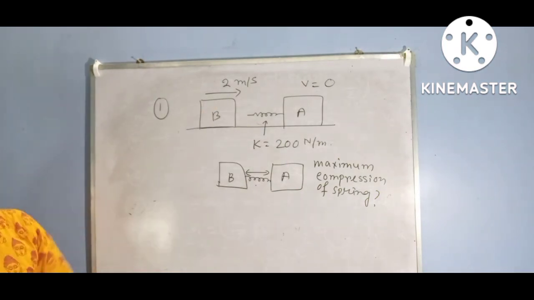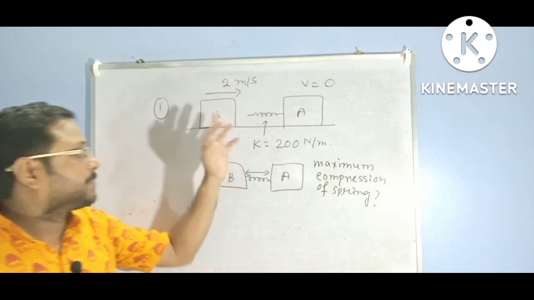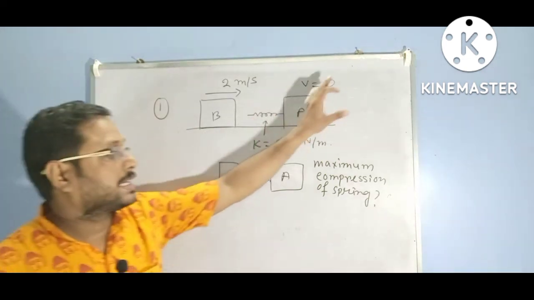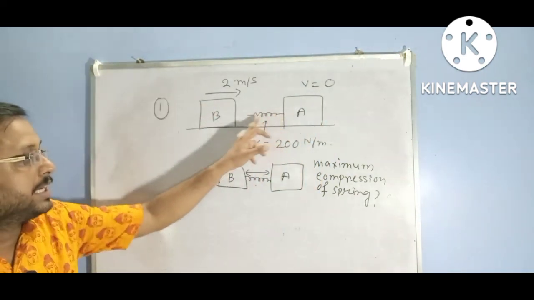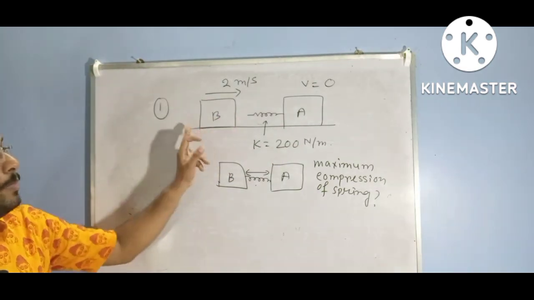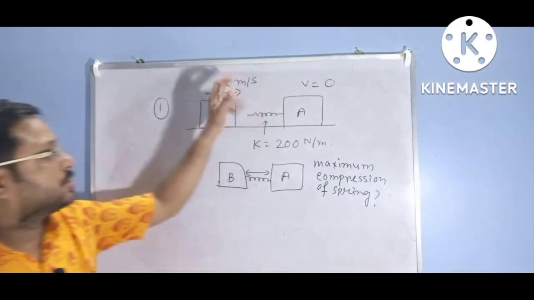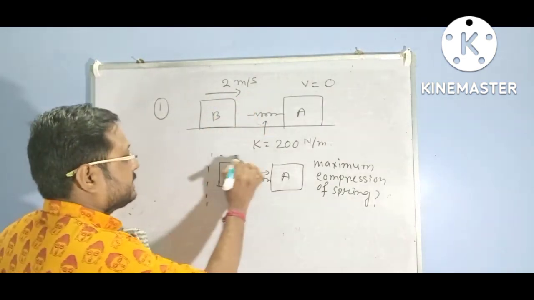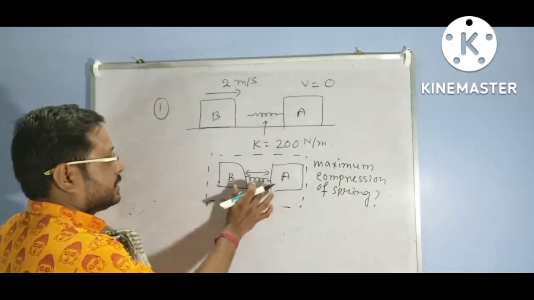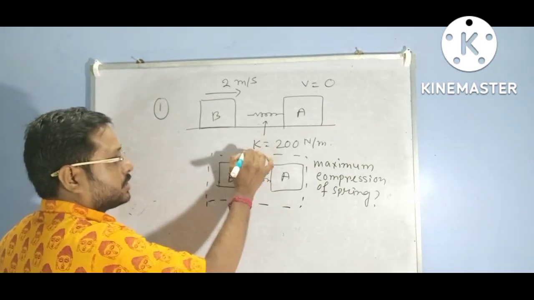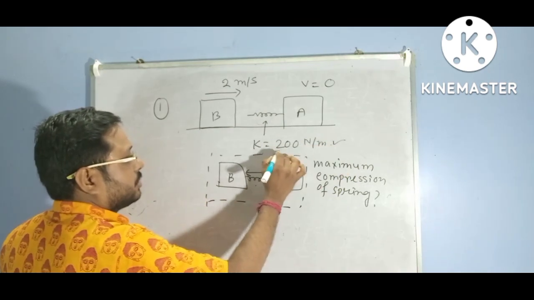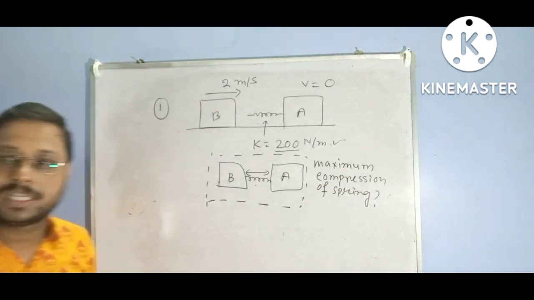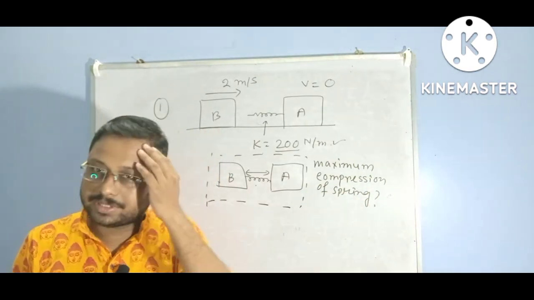Let me repeat again. There are two masses, block A and block B. A is at rest and a spring is attached with A. The block B comes to A with velocity 2 meter per second. After collision, they make an inelastic collision. After collision, the spring is compressed. The force constant of spring is given, K is equal to 200 Newton per meter. Find out the maximum compression of the spring using the relation of inelastic collisions.